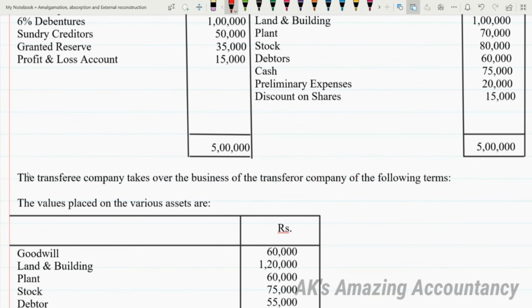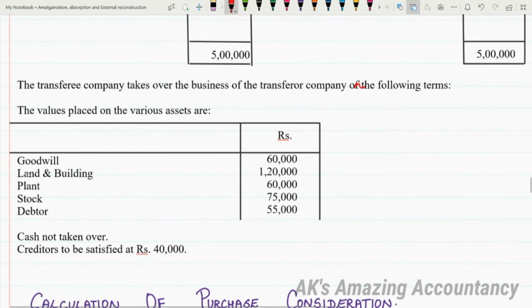Transferor company on the following terms. The values placed on the various assets are goodwill rupees 60,000, land and building 1,20,000, plant 60,000, stock 75,000, debtors 55,000. You are very clearly given in this problem: cash not taken over. Then you are given creditors to be satisfied at rupees 40,000. So this is the problem you have. It's a very, very simple problem.